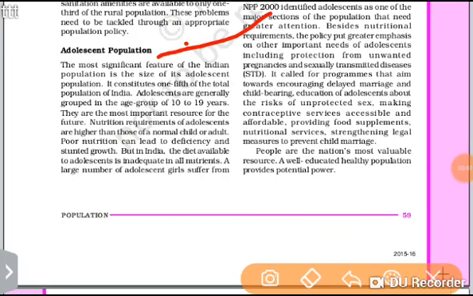The adolescent population is the people in the age group of 10 to 19 years. Here in India, it constitutes one-fifth of the total population, and India ranks number one in the world in adolescent population, because India has 24 crore adolescents. China has only 19 crore.